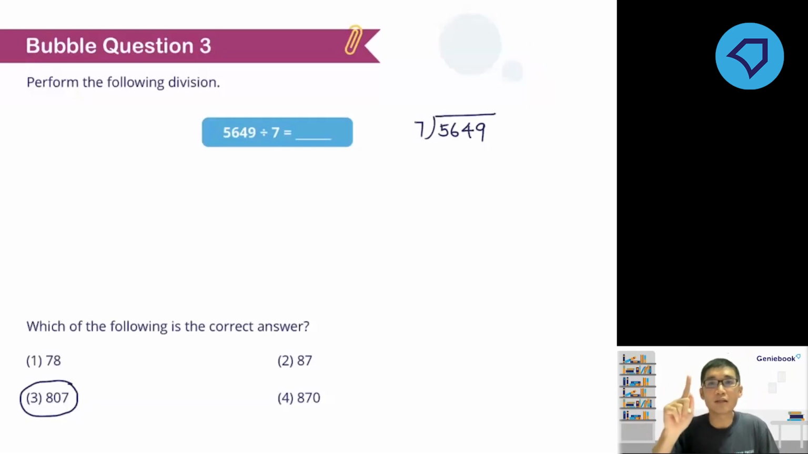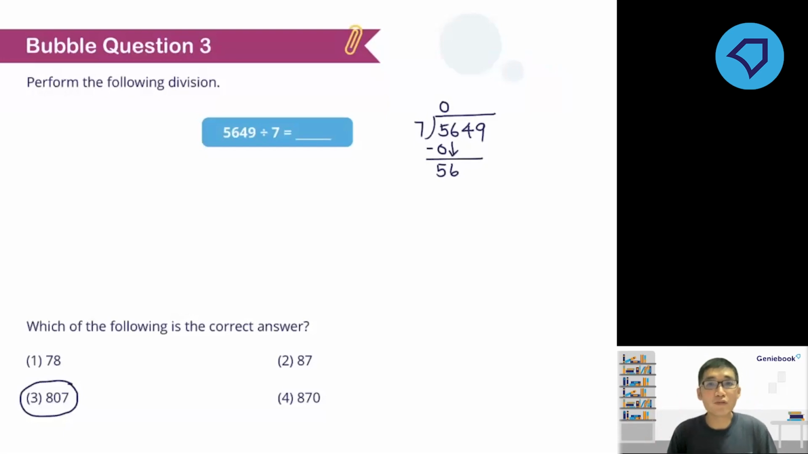Starting from the thousands place, 5. 5 divided by 7. This is a number smaller than 7, smaller than the divisor. So I cannot, so make sure you put a 0 above the thousands place. This is very important. Put a 0 above the thousands place. Then multiply, subtract, bring down the next digit.